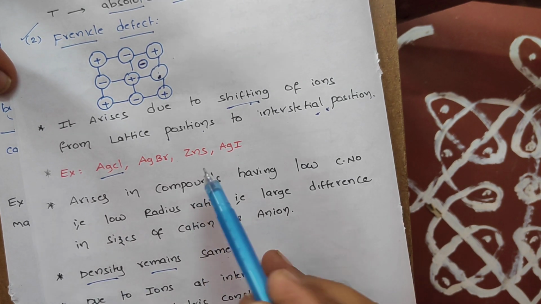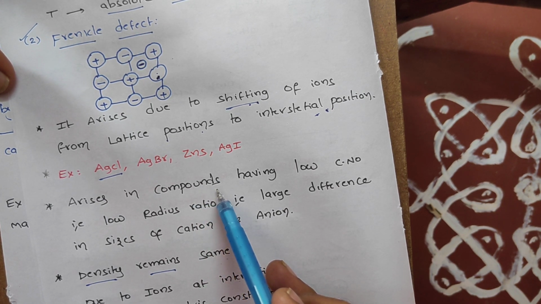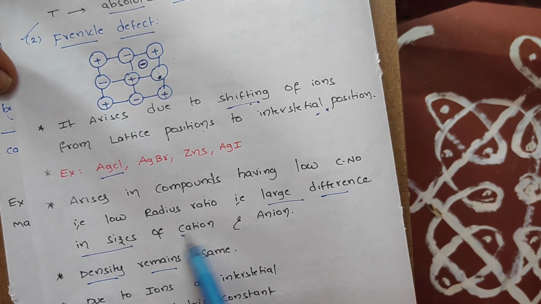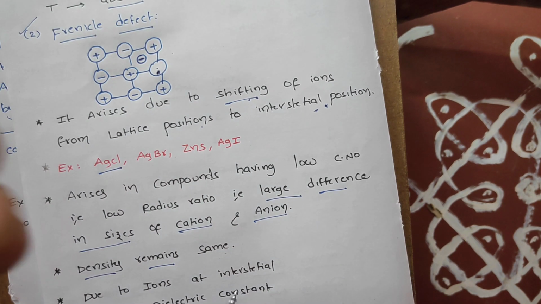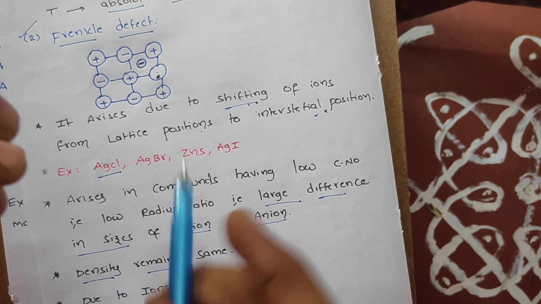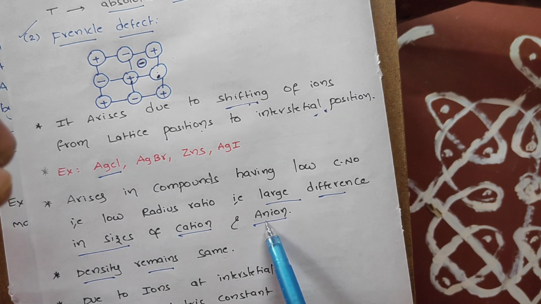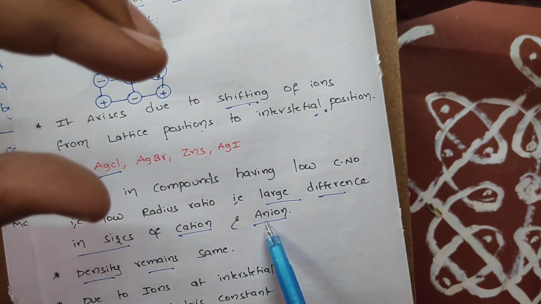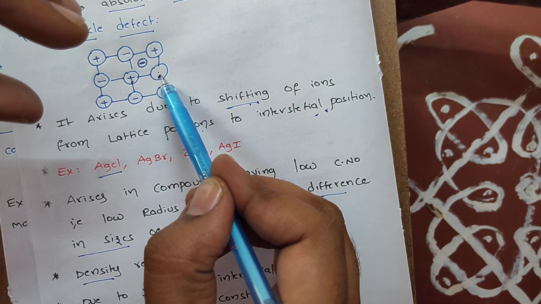Okay, so this arises in what type of compounds, sir? Students, actually this arises in compounds in which a large difference is found between the sizes of cation and anion. Large difference. The cation is very small, so it easily fits into its lattice position. But compared to the size of the cation, the size of the anion is very large, so that large anion is unable to fit into this small lattice position.